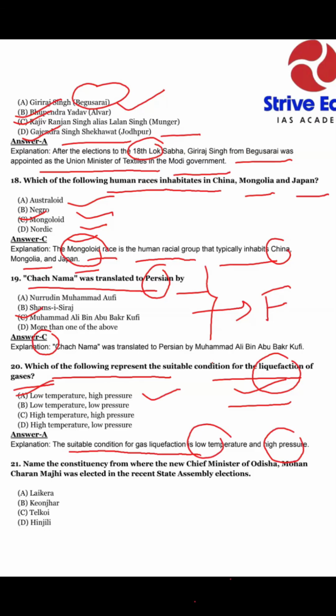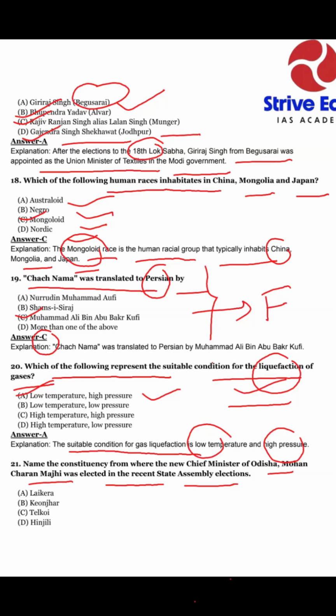Name the constituency from where the new Chief Minister of Odisha, Mohan Charan Majhi, was elected in the recent state assembly election. If you follow current affairs, you know in Odisha the Biju Patnaik government, which is the BJD party, Biju Janata Dal. Who was the last CM of Odisha?